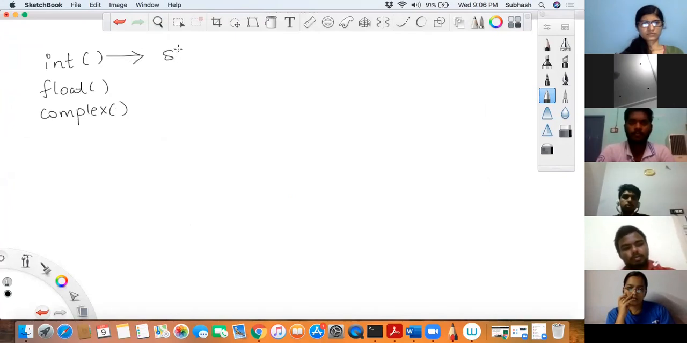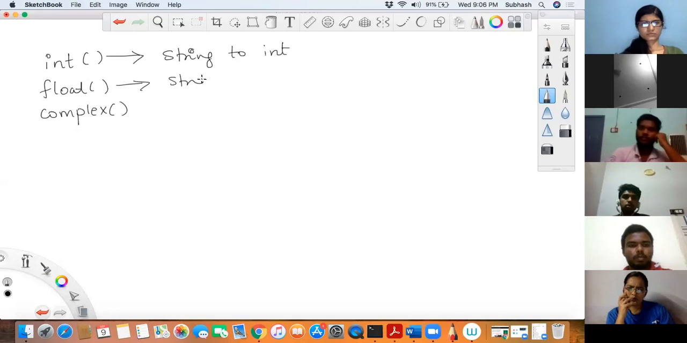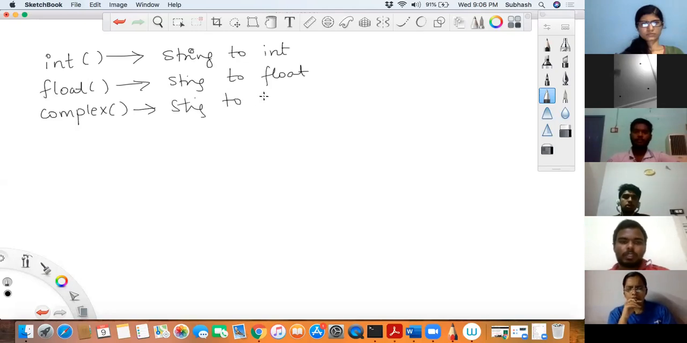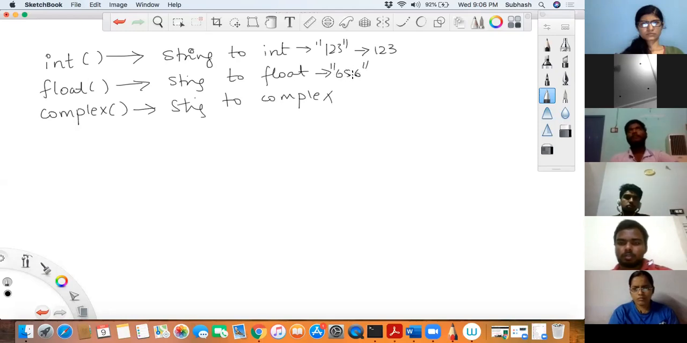The int function will convert a string to an integer value. The float function will convert a string to a float value. And the complex function will convert a string to a complex value. Is that okay? Did you understand this? It means in the first case, if I write the string 123, when it gets converted to an integer, it becomes 123. In the string 65.6, in floating point this will become 65.6.